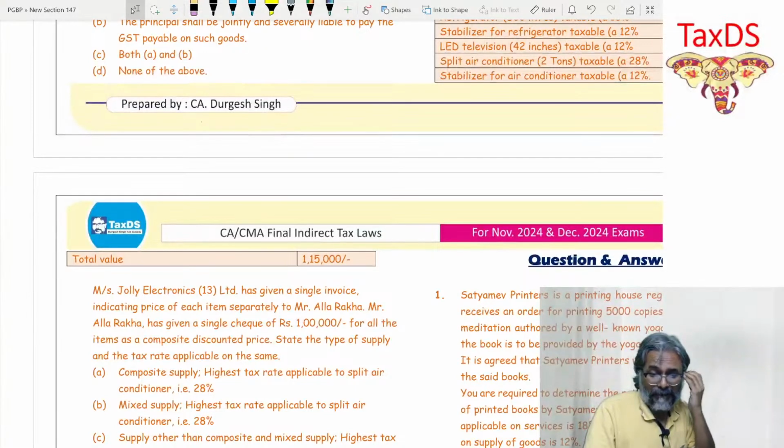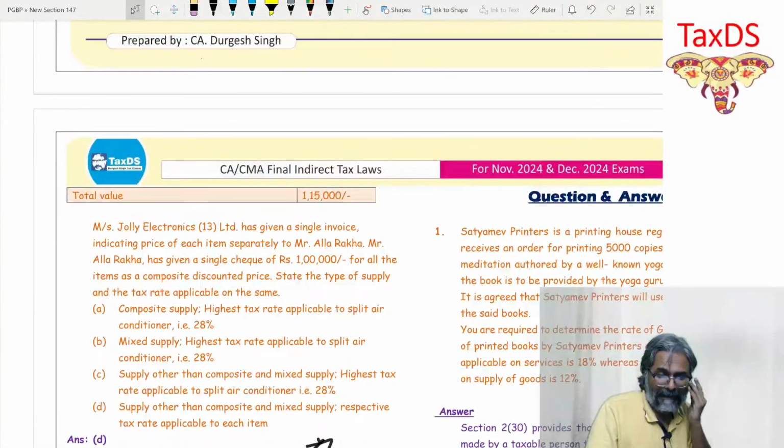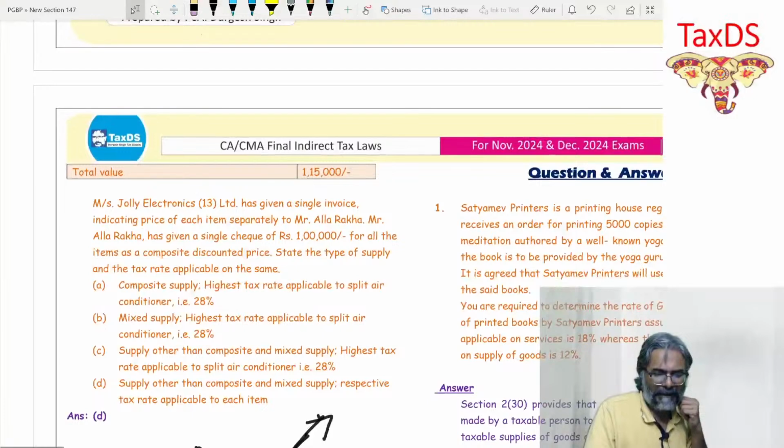Messrs. Jolly Electronics Limited has given a single invoice indicating the price of each item separately to Mr. Allah Rakha. Mr. Allah Rakha has given a single cheque of rupees 1 lakh for all the items as a composite discounted price. State the type of supply and the tax rate applicable on the same, students.